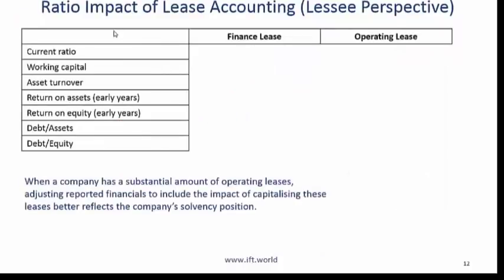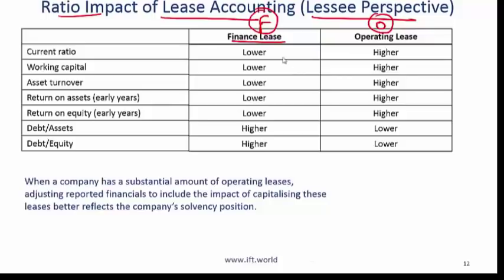Next point has to do with the ratio impact of lease accounting, and we are still on a lessee perspective. The earlier slide was also a lessee perspective. Lessee is the entity that is using the asset and making the payments. So what you need to be able to do is pause the video or take a moment and fill out this table. Again, imagine that one company is company F that does finance leases, the other company is company O that does operating leases. So what is the impact on these various ratios? This is what you should come up with.